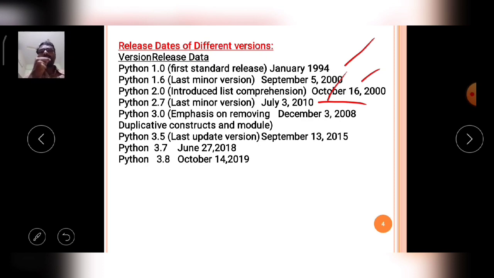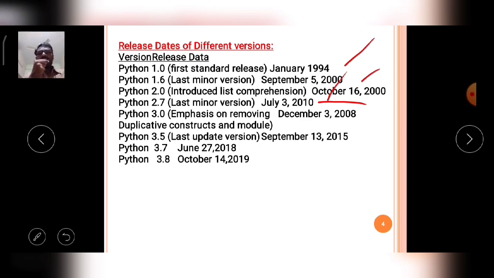Then Python 3.0 was released on December 3rd 2008, but 3.0 emphasized removing duplicate constructs and modules. Means actually after 2010 the 3.0 line continued, but 3.0 emphasizes removing the duplicates from the version which was released on December 3rd 2008.